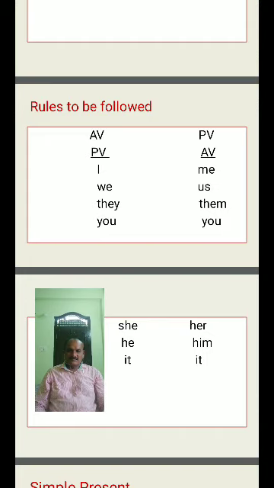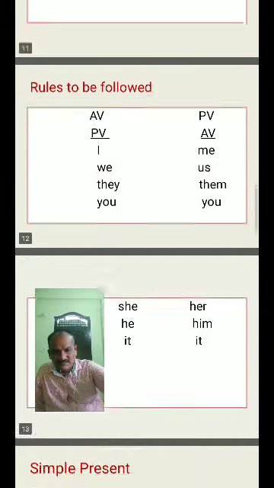Like vice versa. I, me; we, us; they, them; you; she, her; he, him; it.